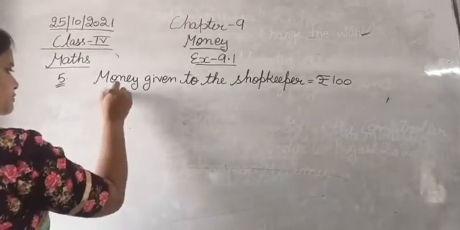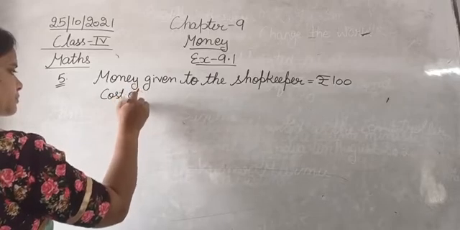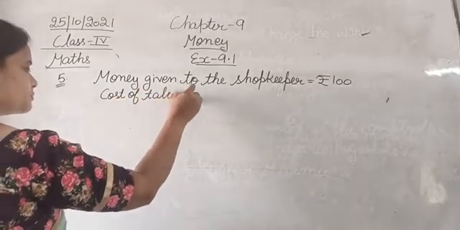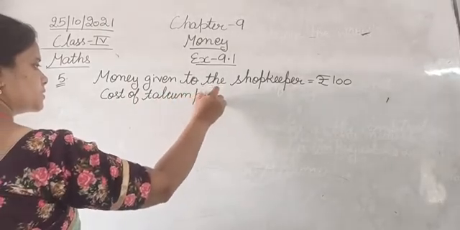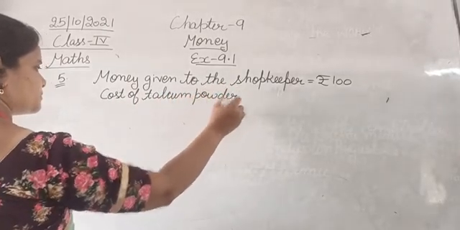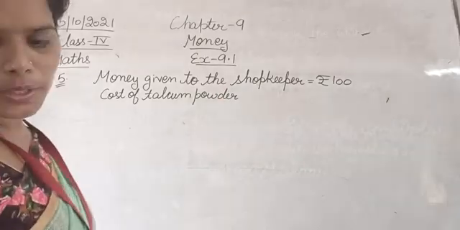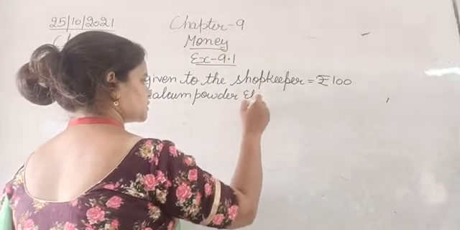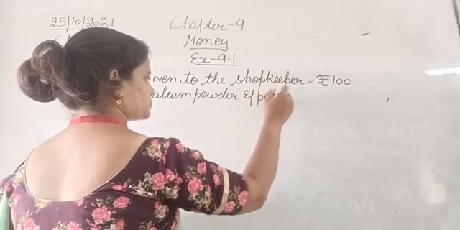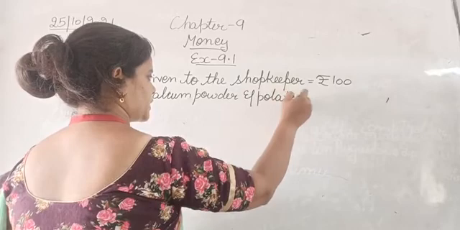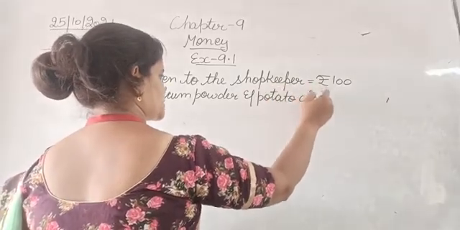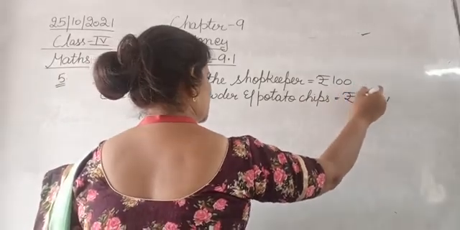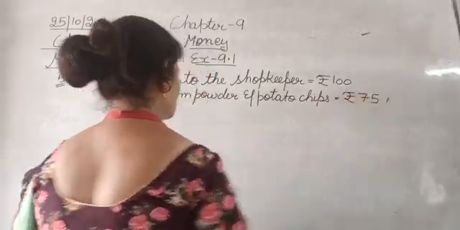Cost of talcum powder and potato chips is equal to rupees 75.